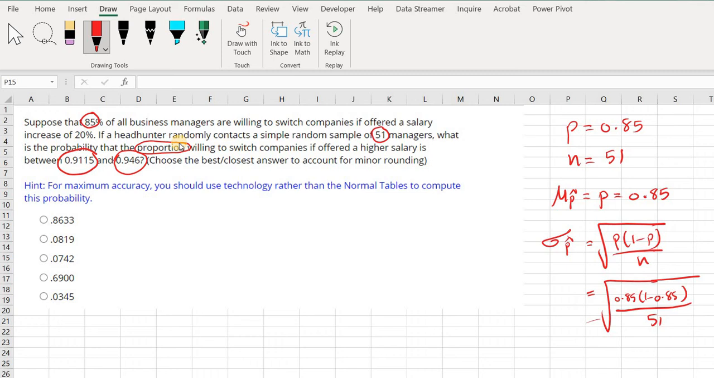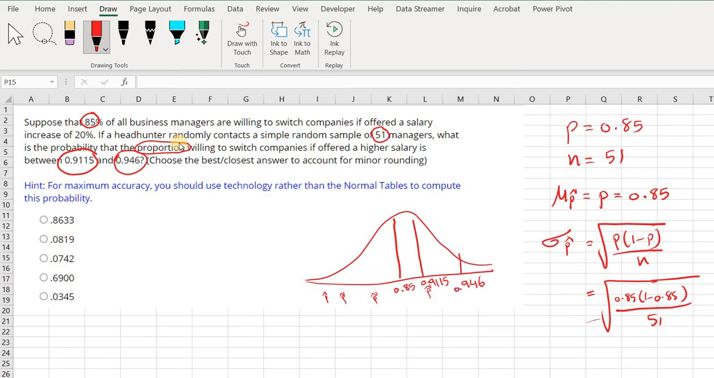And then to answer this question, to find the proportion in between these, I know that if I have a normal distribution with the sample proportions at the bottom, with the mean equal to 0.85, I want to find the proportion between 91.15, which is approximately here, so 0.9115, and the other one, which is 94.6, which is here. So the area between those two. We know how to find the area in between two numbers on the normal distribution.